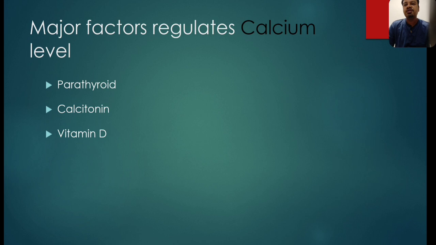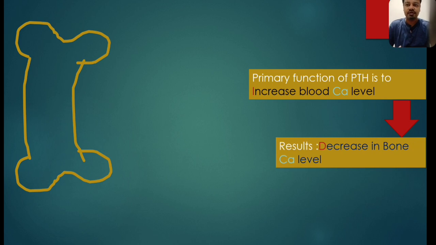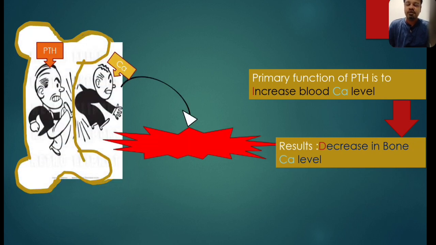Three major factors regulate the calcium level inside the body: parathyroid hormone, calcitonin, and vitamin D. The function of the parathyroid hormone is to increase the blood calcium level. It does this by taking calcium out of the bone, so the overall effect is a decrease in the bone calcium level. That is the main function of the parathyroid: increase in the blood calcium level.